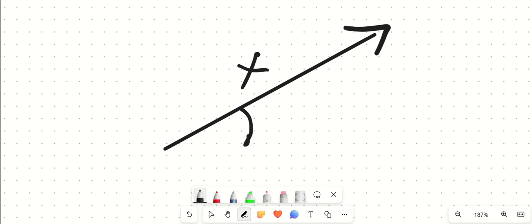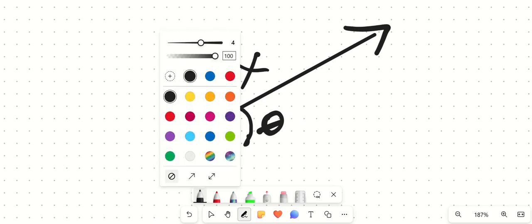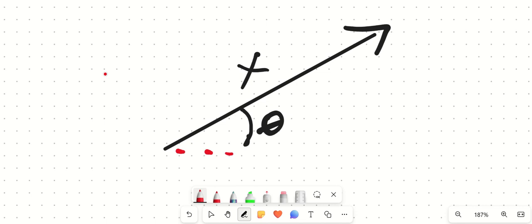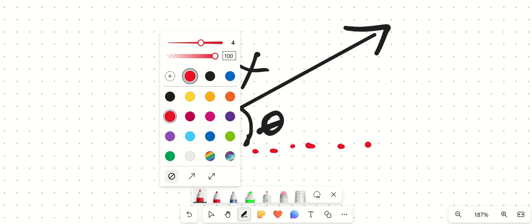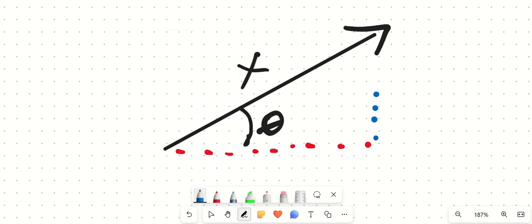This angle, this magnitude is going to be based off of this angle, and it's a little bit harder to work with. What we would actually do is if we were given these values and we had to add it with other vectors, we'd have to see how much of this vector is moving left and right. So how much of this is horizontal? And then we also want to know how much of this vector is vertical? How much of it is up and down?